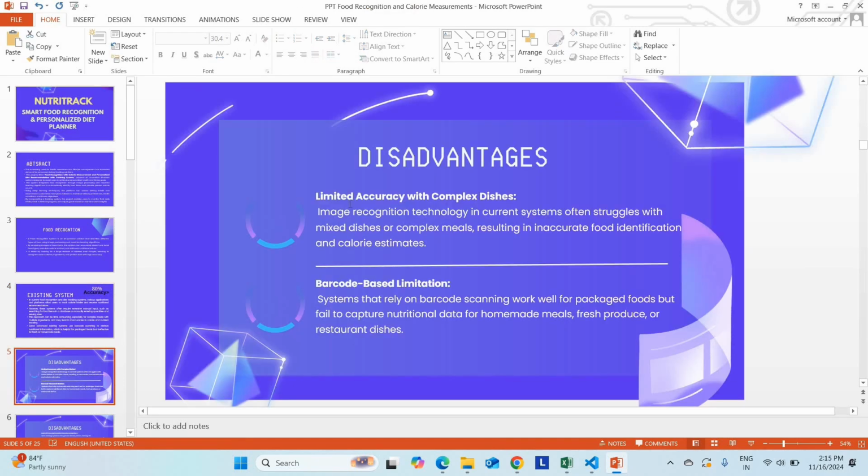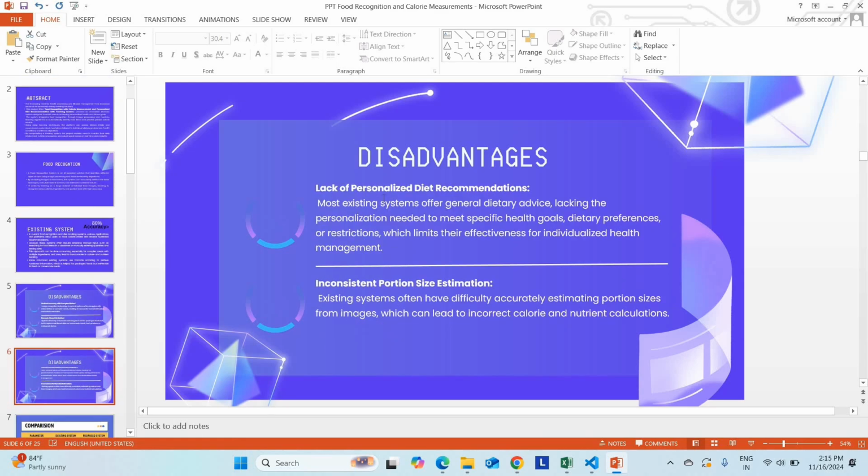The major disadvantage of the existing system was limited accuracy. That means 80% accuracy. Barcode based limitation: some existing system based papers use a barcode to recognize the food, but our project is a deep learning based project. You don't need any barcode at all. Then, lack of personalized diet recommendations. The existing system didn't have any personalized diet recommendation, but our project will propose the diet recommendation. If you enter your height, weight as well as your age, it will calculate the personalized diet plan for you.